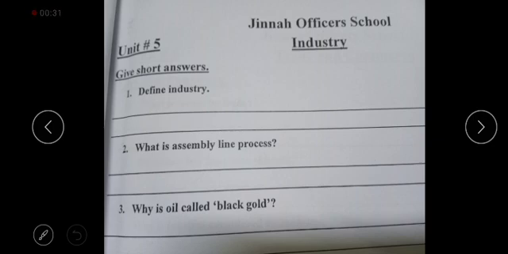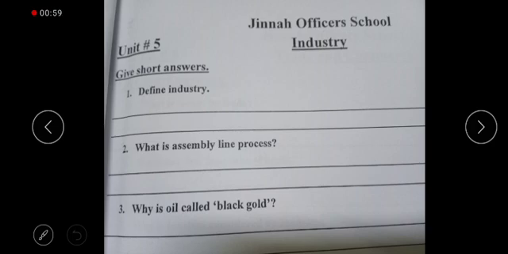You all know that the first page of your chapter, page number 44, paragraph number 1, comprises this question. This is also a part of your first comprehension question: what is industry? The work and the processes that are involved in making things in factories and manufacturing processes are known as industry. Come to the second question.